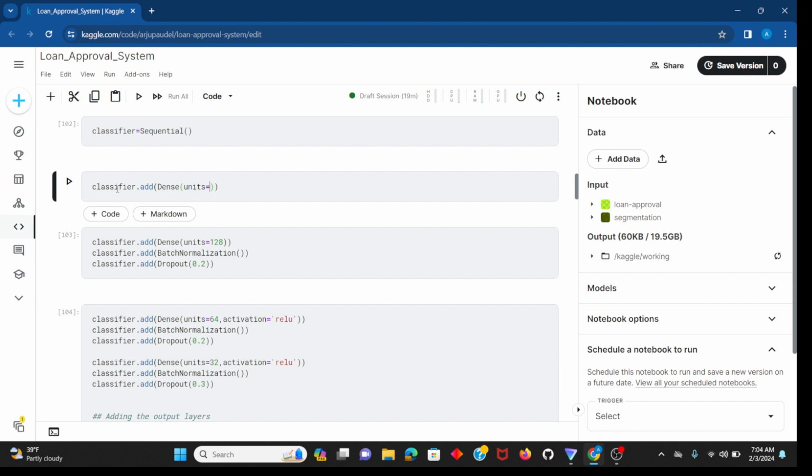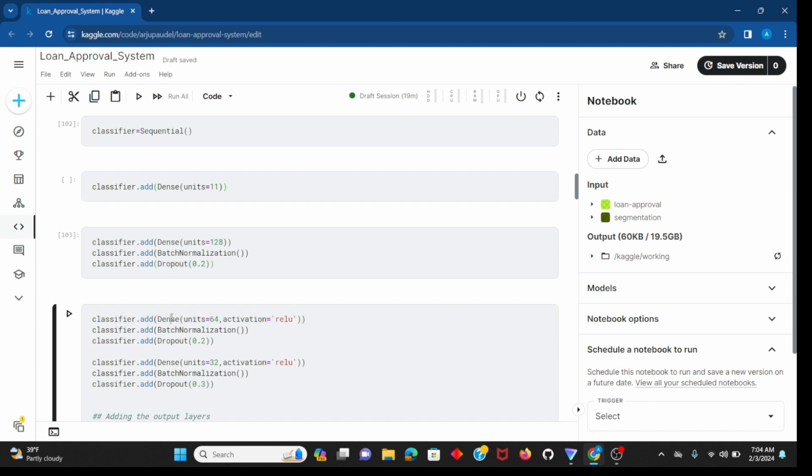units 8, not 8 but 11, because we have 11 independent columns, isn't it? So it will be fed, and you can see I have added it. I'm sending the input data to the first hidden layer with 128 nodes, applying batch normalization to reduce overfitting, and dropout also for overfitting. And this is our classification.